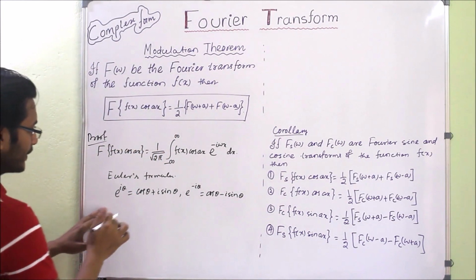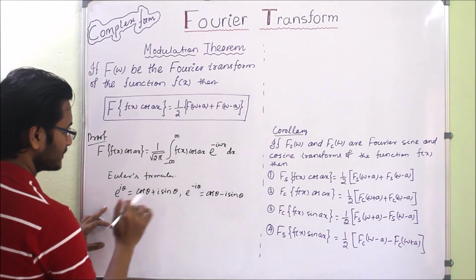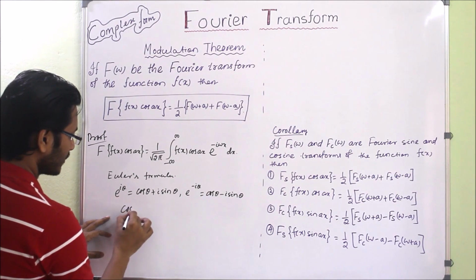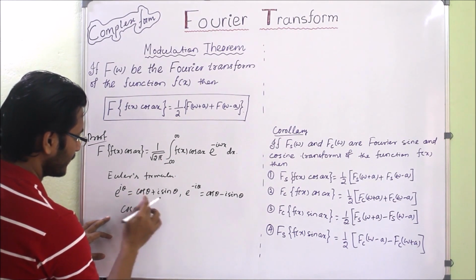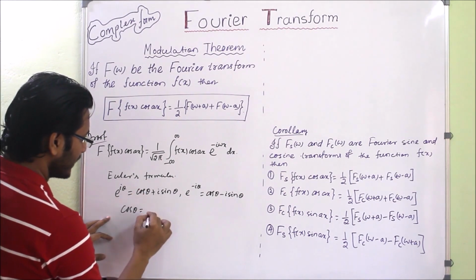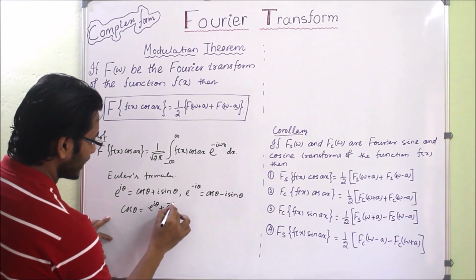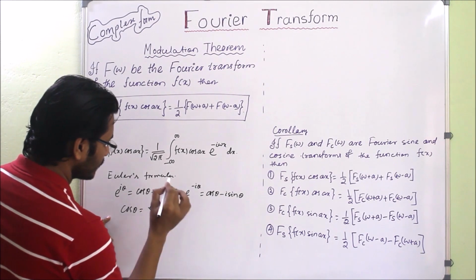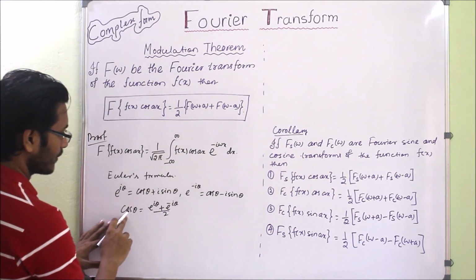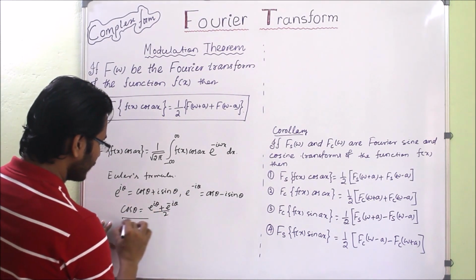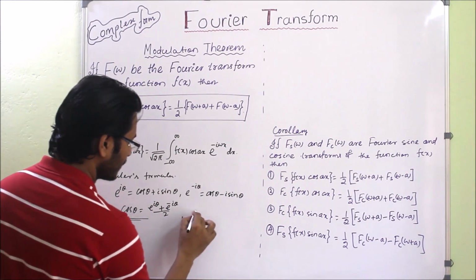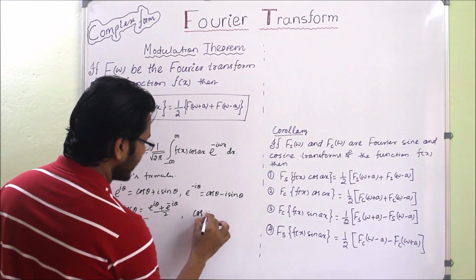From these two expressions we can get cos theta. What will be cos theta? If I add these two and divide by 2, that means e to the power i theta plus e to the power minus i theta by 2, it will give cos theta. Similarly here we have cos ax.